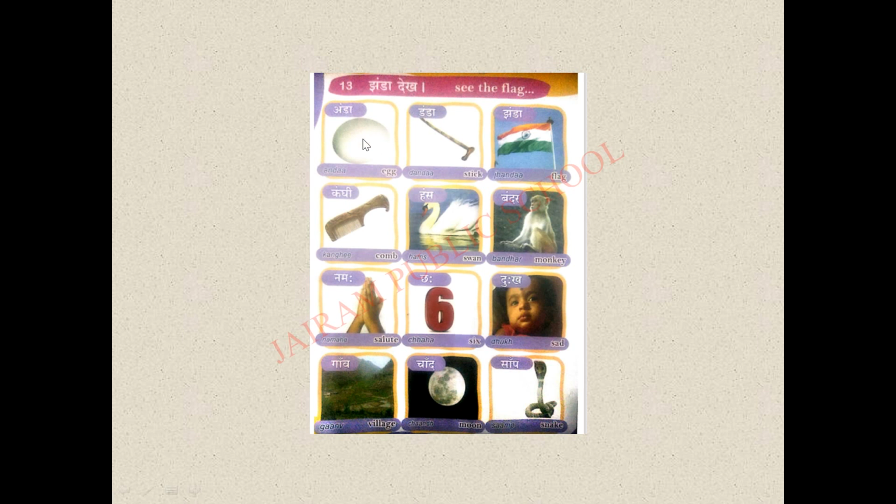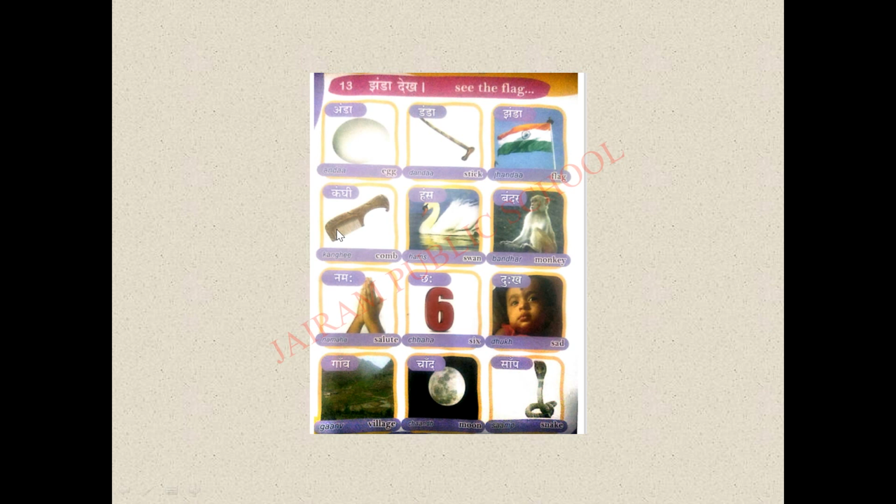First word is Anda. See here, Anda means what? Egg. A-in-da. Anda. So if you place a dot on the top of the word, it will get the sound of in. Okay. So Anda means egg. Next word is what? See the picture. Tanda. Tanda means what? Stick. Next one is Janda. Janda means flag.